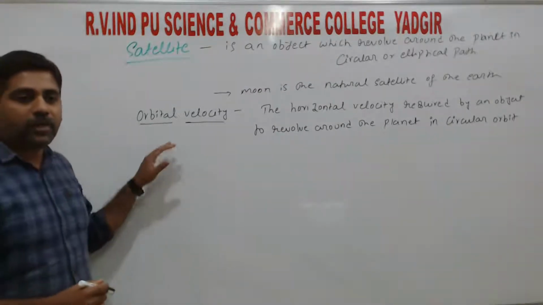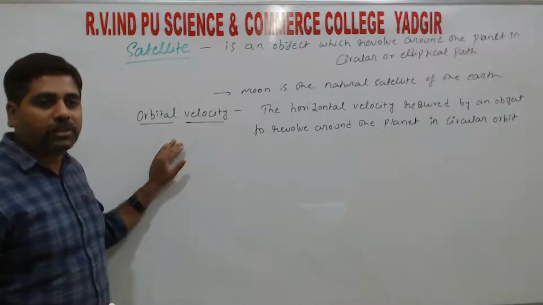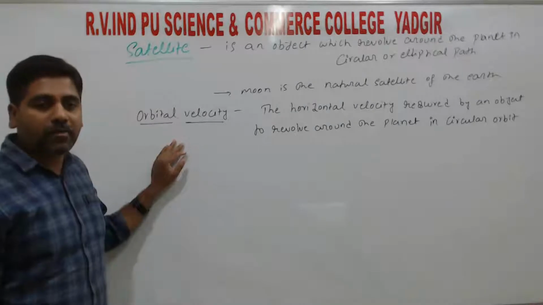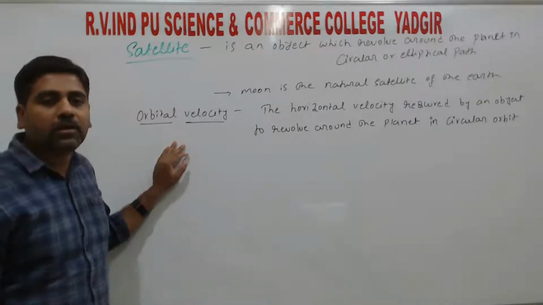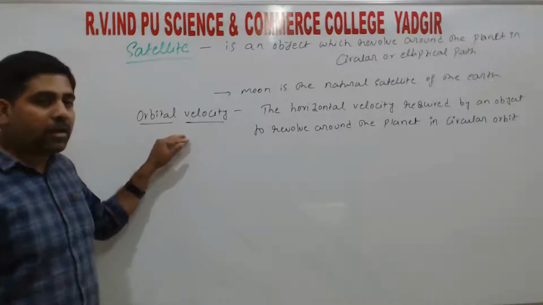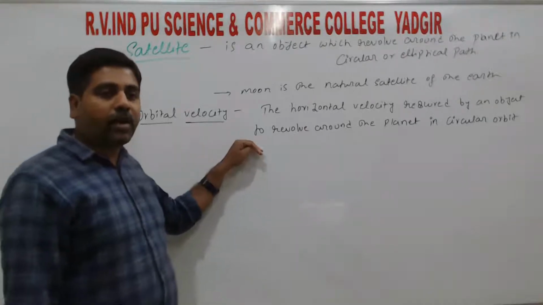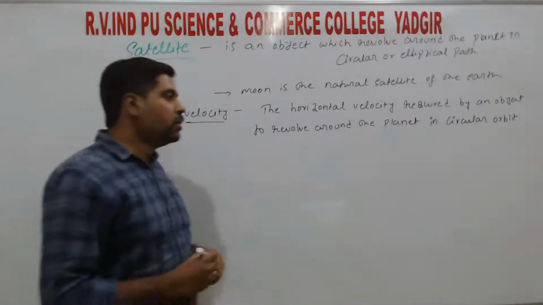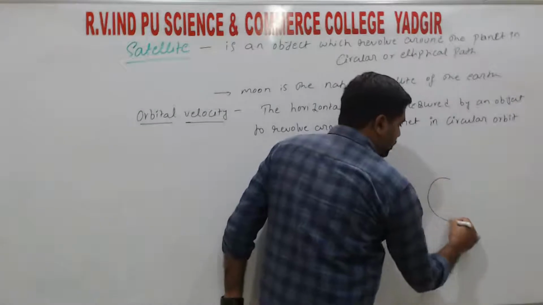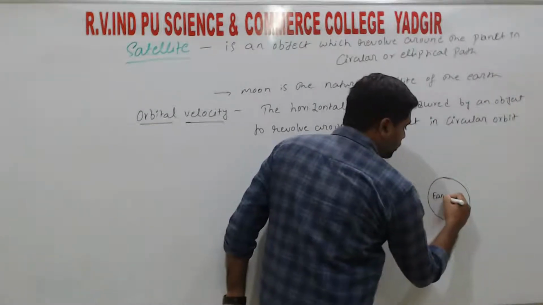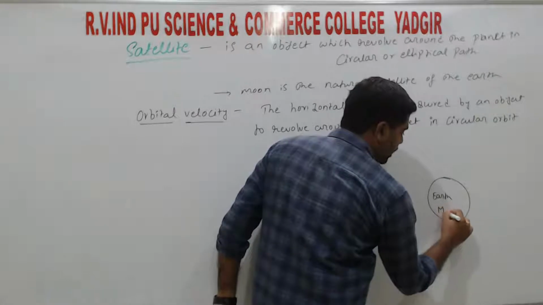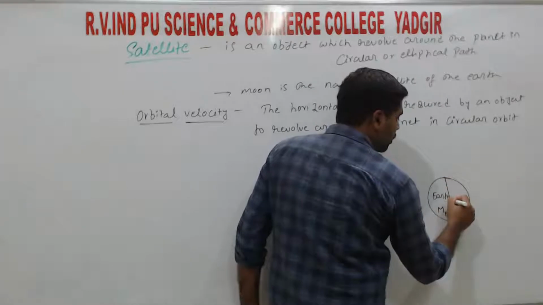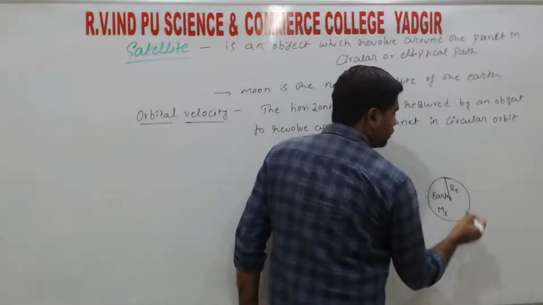There is a difference between the escape velocity and orbital velocity. Escape velocity is the minimum velocity which is required to escape from the Earth's gravitational force, right? That velocity is the escape velocity, and orbital velocity is the velocity which is required by an object to move around the planet in a circular orbit, right? Here, if we consider Earth as a planet, Earth has mass ME, where ME represents the mass of the Earth, and RE is the radius of the Earth.